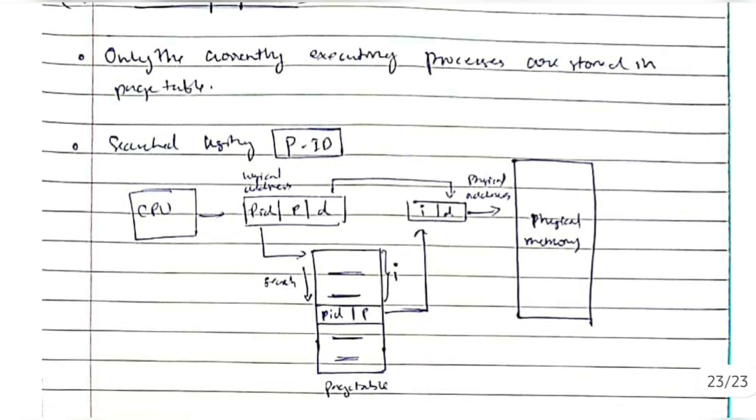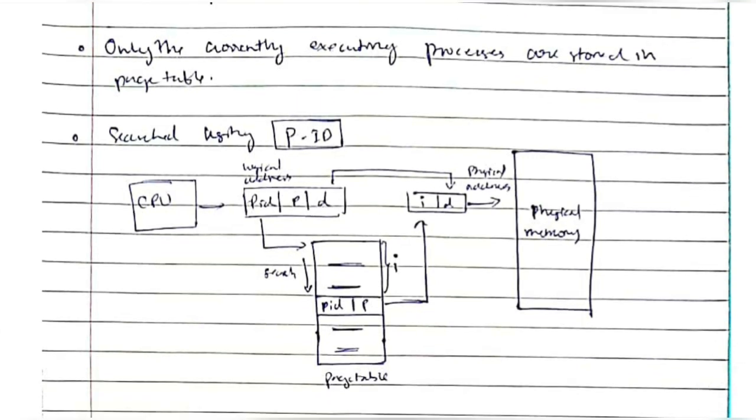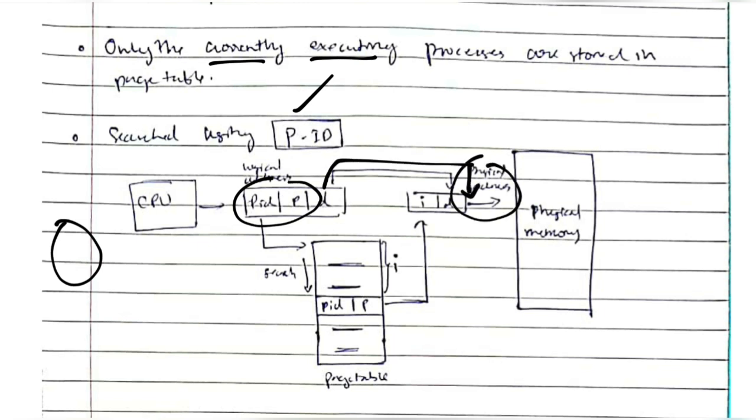The next one is the inverted page table. In this, we'll have only those processes which are currently being executed. All processes will not be there, only those which are executing. In case we want a new process, we'll be searching using PID. If it's present here, we'll directly pass to the physical address, or else we'll search in the page table by using the PID, and then we'll fetch from the main memory.